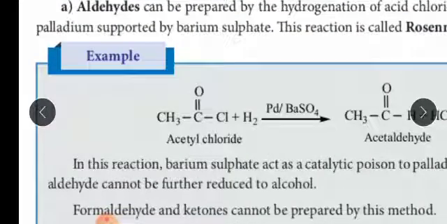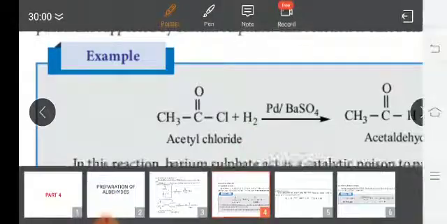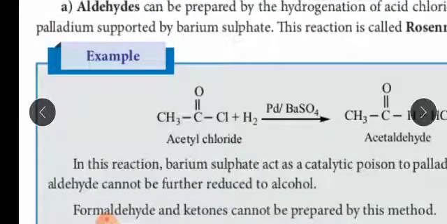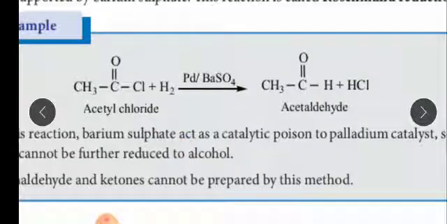See here, this is one of the reduction processes, in which hydrogen is added. So 2 hydrogen, so 1 HCl is released: one hydrogen and the Cl are both released, and the remaining H is added. So now we get CH3CHO, acetaldehyde, and the byproduct is HCl.